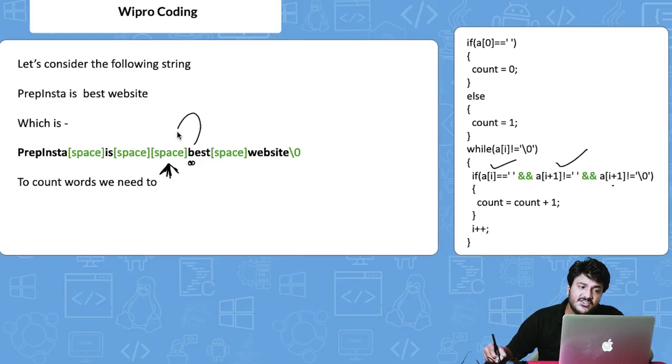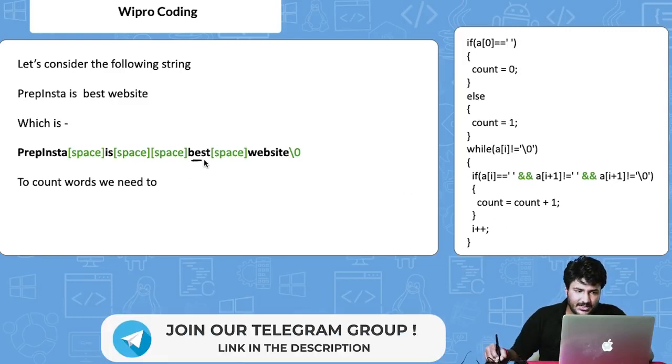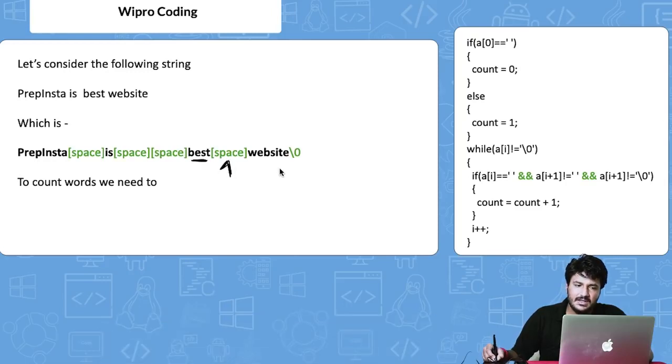So before even reaching B, we have already increased the count. This is a very smart algorithm that we've written. Before even iterating to B, we have checked, okay, the count will increase to 3, right? Now again the same thing will happen till BEST. Then finally the same thing will happen at the space. Let's say we reach the space here. So a[i] is equal to blank space. This condition is satisfied. Then we reach W. a[i+1] is obviously W.